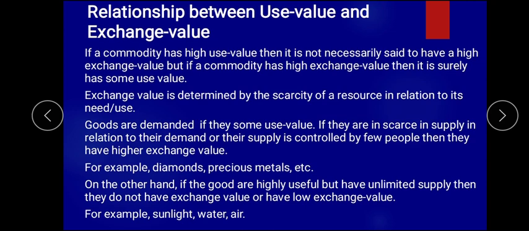But suppose precious metals are there, which are dug out, you have to put different types of heavy machinery, you go with high labor charges, and then after it is extracted they convert it through machinery and nicely make gold jewelry. That's why you find that that particular product's value is more. So those things are controlled by few people, and that's why they have high exchange value, that's why their product prices always go up. Like gold and silver and different diamonds we can see. I hope you have been clear, got the point about use value and exchange value.